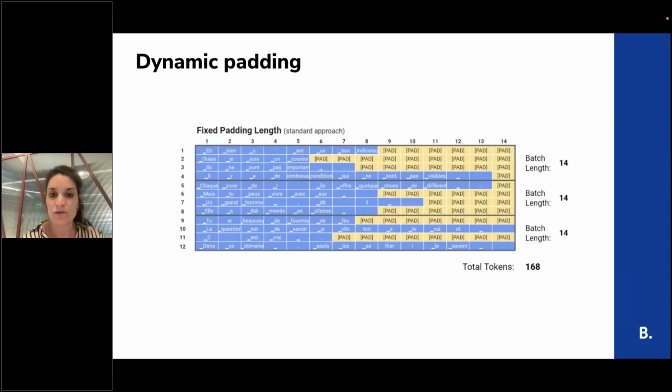Another tip that I want to share is about dynamic padding. Most of the models, when you're using Hugging Face, do max length padding. So you're fixing the batch length to 14, for example, and each batch will be at this length, even if the batch is shorter than that.